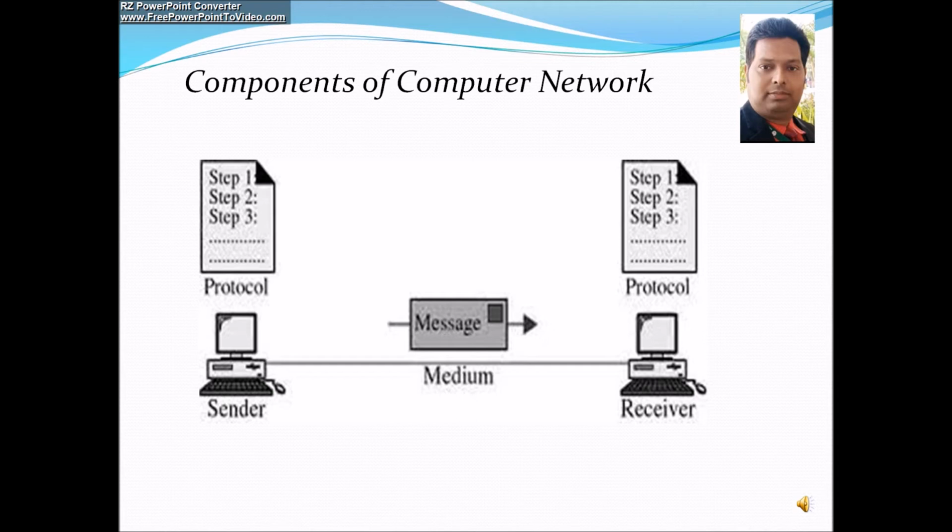Now this sender PC and receiver PC will share some sort of messages and information. These PCs will surely follow a certain kind of protocol. Here are the 5 basic components of computer network: first is sender PC, second is receiver PC, third is transmission medium, fourth is message, fifth is protocol.